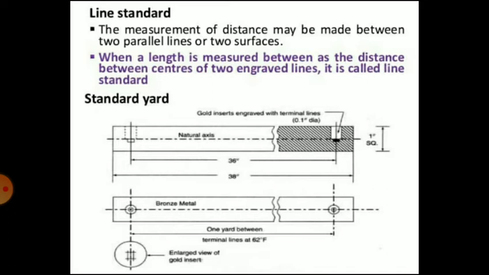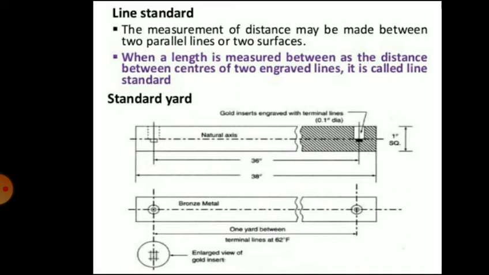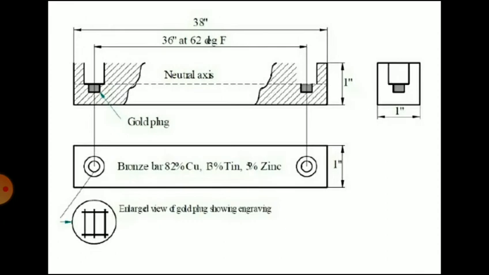So the line standard, the measurement of distance may be made between two parallel lines or two surfaces. When a length is measured as the distance between centers of two engraved lines, it is called a line standard. The first length or line standard is Imperial Standard Yard. So you can see the diagram of Imperial Standard Yard.